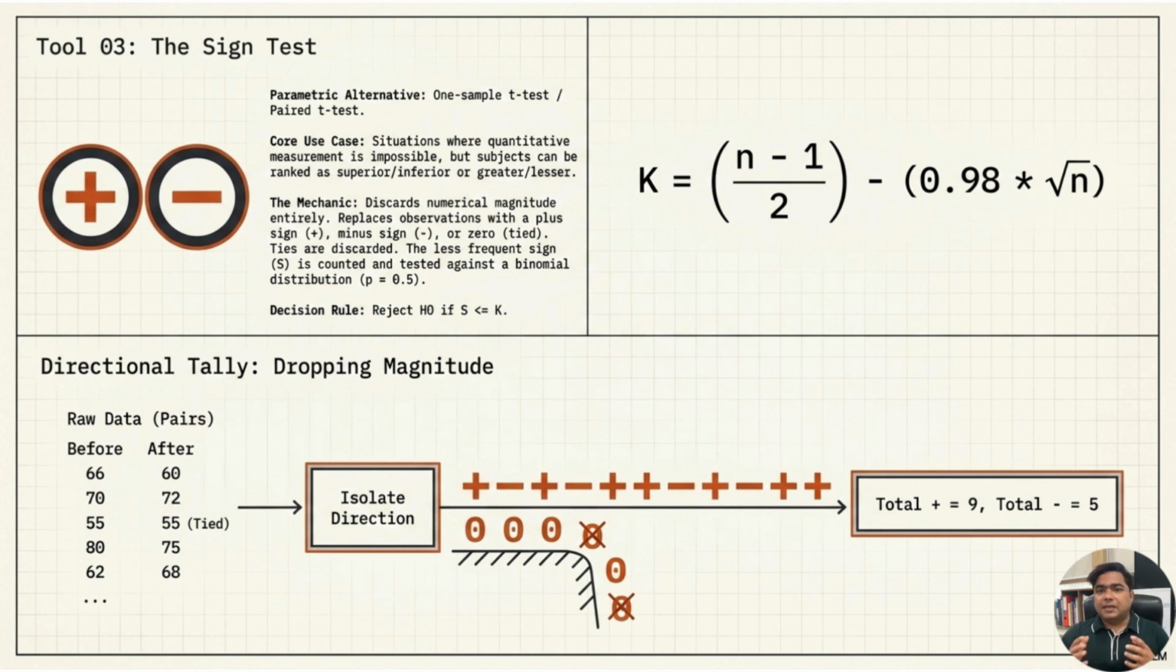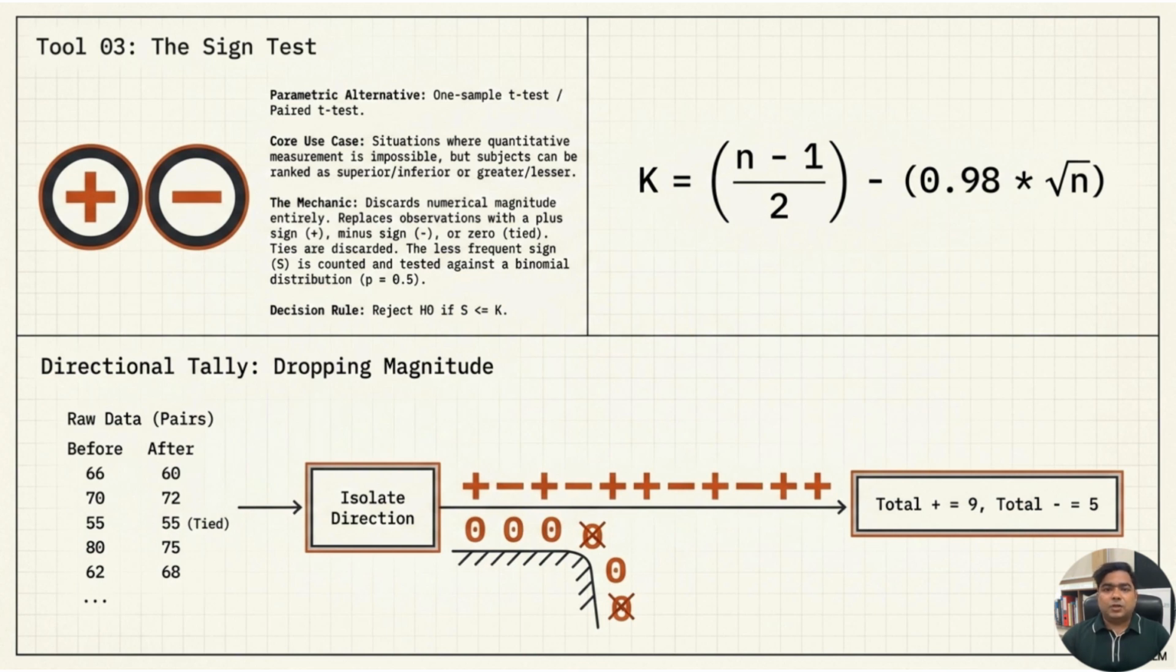The sign test does not use the magnitude of difference. It only uses the sign: positive, negative, or 0. This makes it useful when quantitative measurement is difficult or when only direction can be judged. The slide shows the formula for the critical value: k equals (n minus 1) divided by 2 minus 0.98 multiplied by the square root of n. Verbally, k is equal to (n minus 1) divided by 2 minus 0.98 times the square root of n. Here n is the number of non-zero pairs.